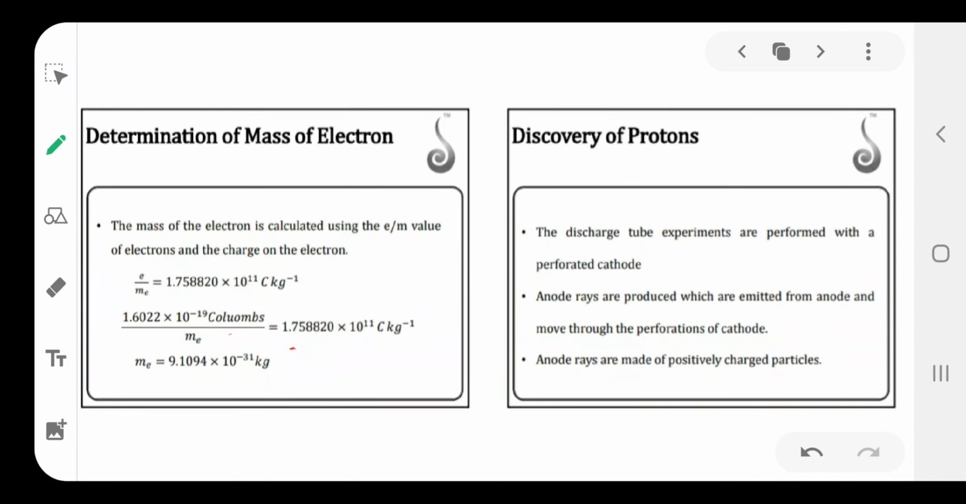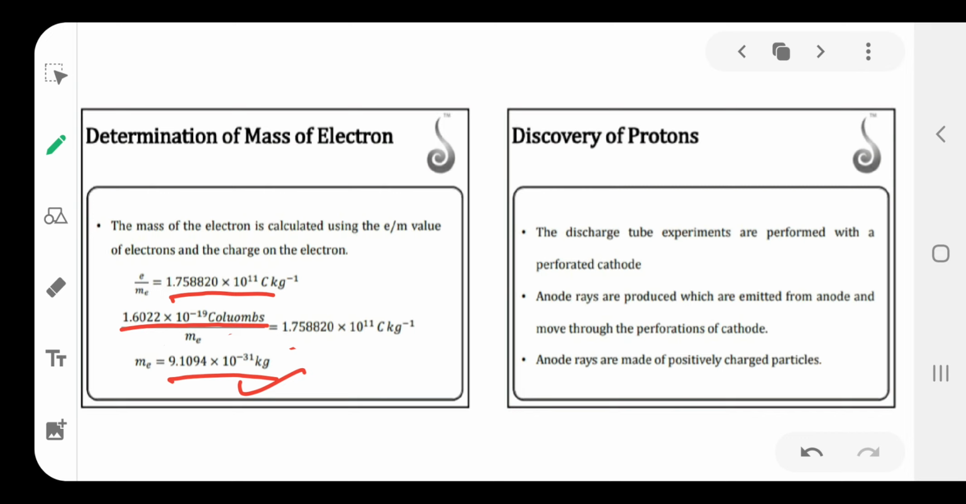From the charge of the electron and the charge by mass ratio of the electron, J.J. Thomson discovered the mass of the electron. Here, the charge of the electron, 1.602 × 10^-19, divided by the charge by mass ratio, 1.75 × 10^11, gives the mass of the electron as 9.1094 × 10^-31 kilogram. That is the mass of the electron.